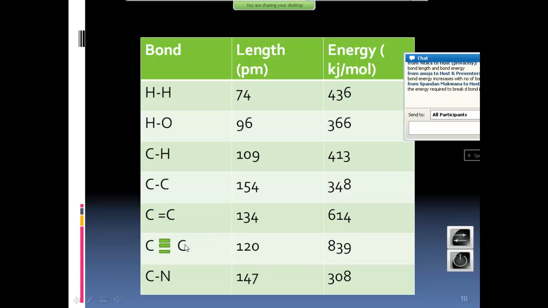Now a triple bond is formed. Atoms became still closer. How many electrons are shared here? In the triple bond case, 6 electrons. Atoms are very close together, held very tightly. You need a lot of energy to break them, right? Now, the C-N bond is a very weak bond, 308 kilojoule per mole.